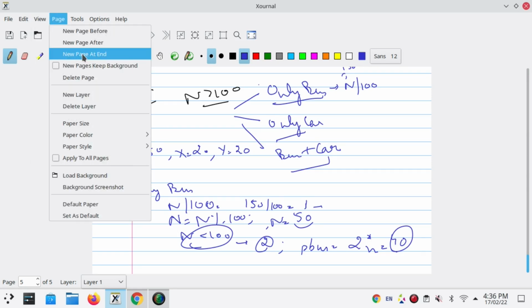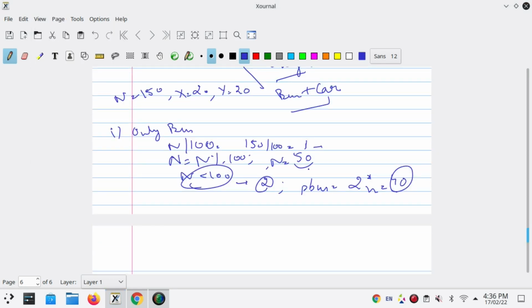New page at end. Now we will see what if we are using only cars.